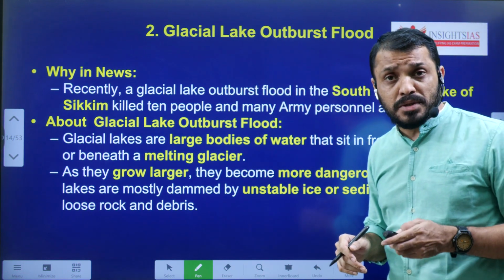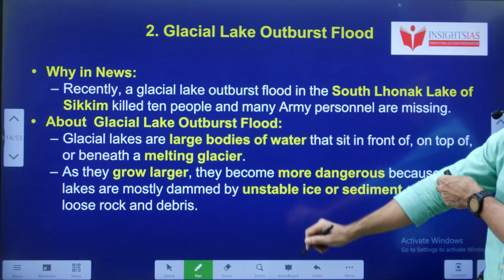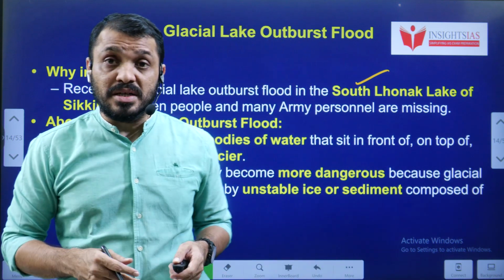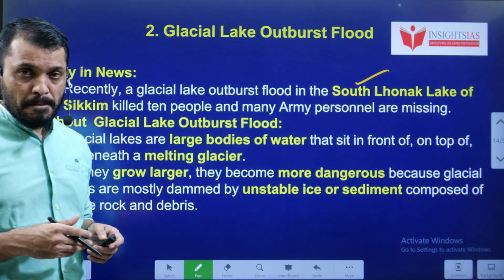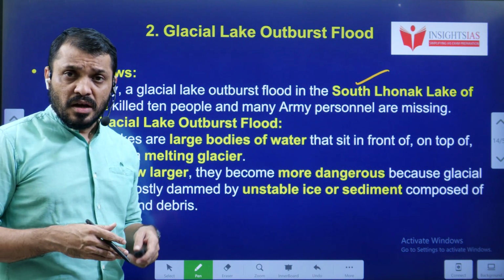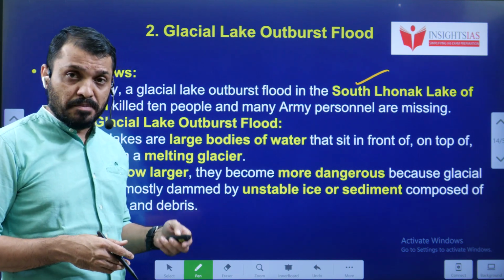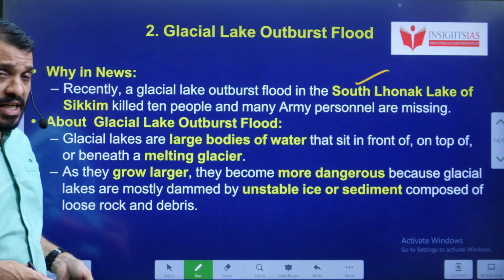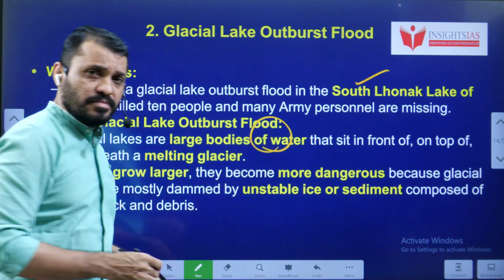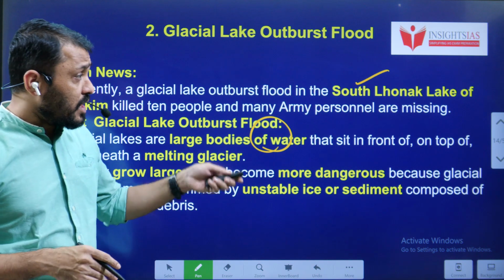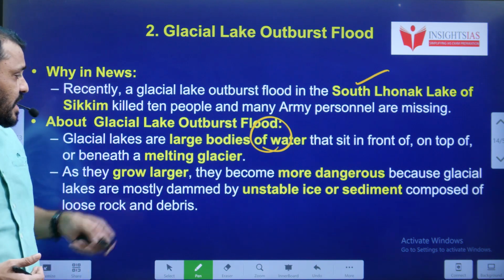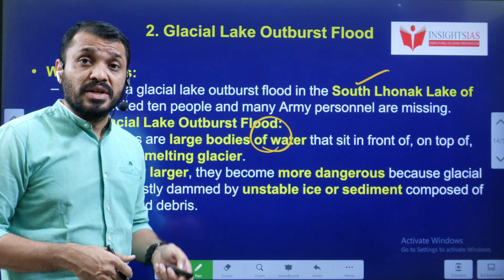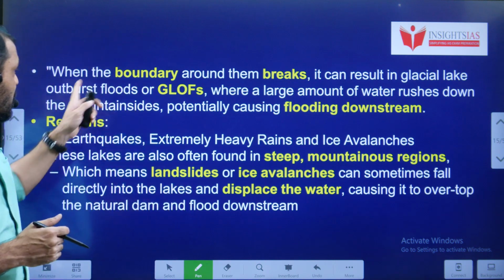Recently this glacial lake outburst flood, popularly known as GLOF, happened in Sikkim. It caused the death of around 15 people and still some people are missing. Actually an army base was there, and these floods caused army personnel to go missing as well. It was a very unfortunate incident. So glacial lake outburst flood, like I said earlier: the large bodies of water which sit below or in front of the glacier, that is the glacial lake. They grow very slowly and they become more dangerous when their boundaries become weak.